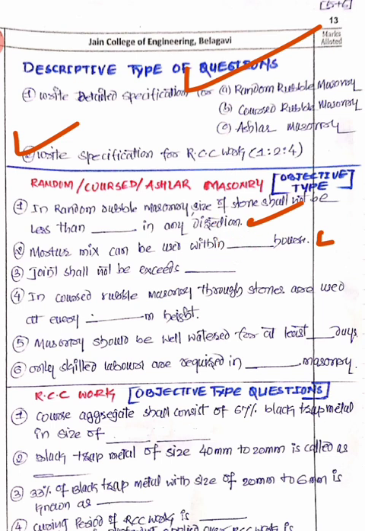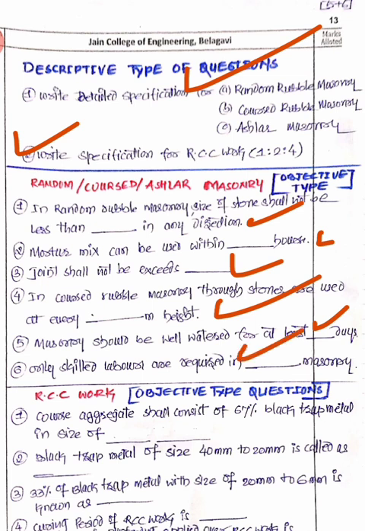Then next is, joint shall not exceed. Different things are there for random rubble masonry. It should most probably be 20 for joint in rubble and coarse, and for ashlar masonry 3, that you have to keep in mind. Then in coarse rubble masonry, through stones are used for every height of 1.5 meter. The masonry should be well watered for at least 2 weeks, and 2 weeks means 15 days most probably. Only skilled labor is required in ashlar masonry.